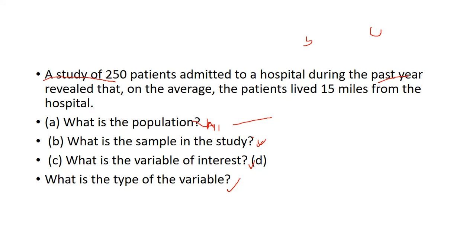Now, what is the variable of interest? Here we are dealing with distance. The patients lived 50 miles from the hospital, so it should be distance. It comes under the variable. If you take the type of variable, it should be quantitative because it is measurable. In quantitative we are dealing with distance, so it should be continuous.